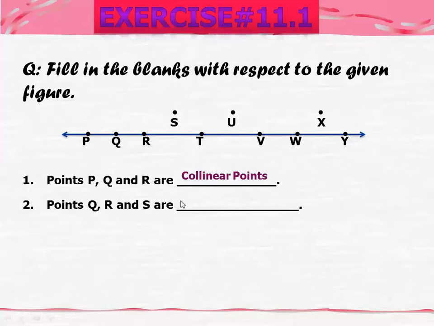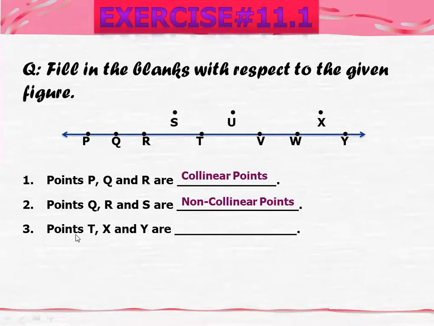Similarly, as you can see in question number 2, you have points Q, R, and S. These 2 points lie on one line, but this is the third point that does not lie on this line. So you can say that points Q, R, and S are non-collinear points because they do not lie on one line. Now next you have points T, X, and Y. Again, they do not lie on one line, so these are non-collinear points.